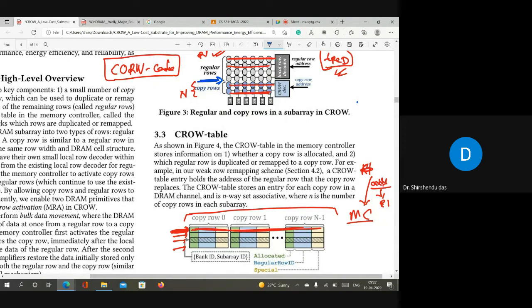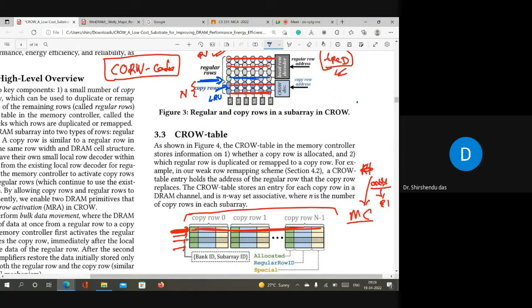If we want to activate this row, you cannot make a copy of it in the copy rows because they are full. So at this moment we have to replace the content of one of these copy rows. Maybe if they use LRU, then they will remove this one, and in place of it they'll copy the content of this row.